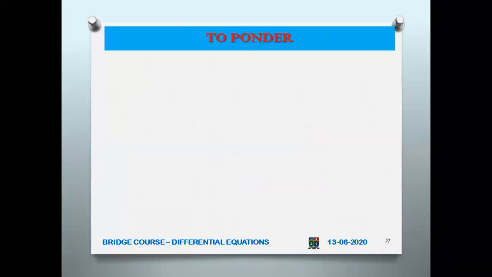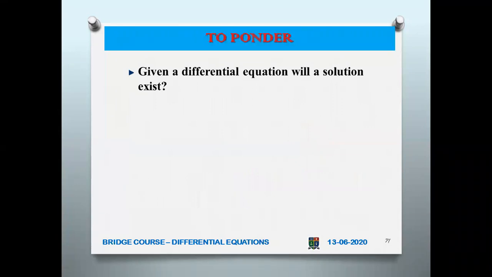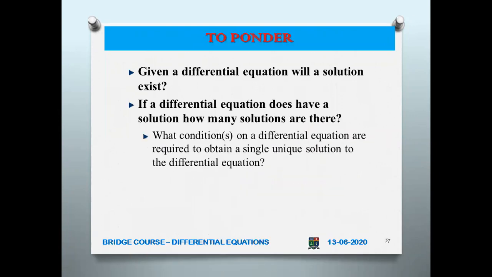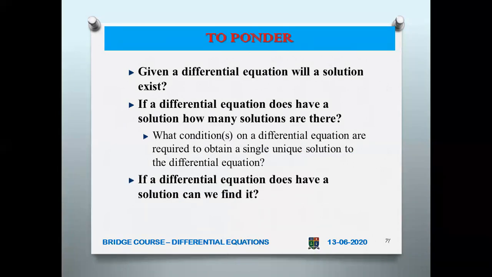Now, points to ponder. Given a differential equation, will a solution exist? Then if a differential equation does have a solution, how many solutions are there? And what conditions on a differential equation are required to obtain a single unique solution? If a differential equation does have a solution, can we find it? Can anybody answer these questions?